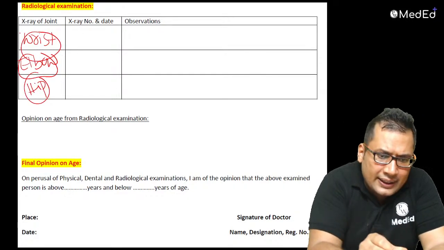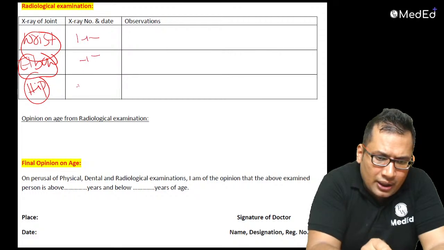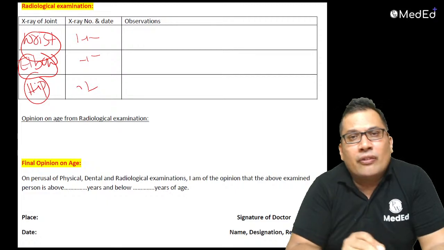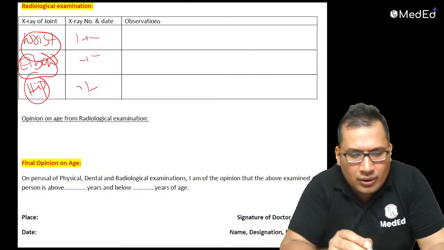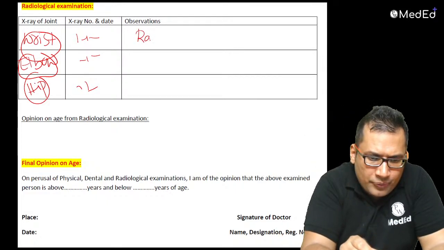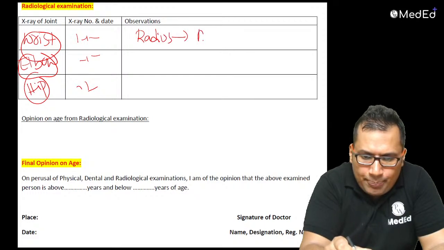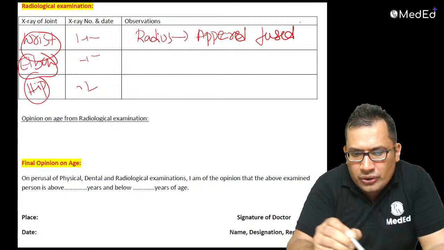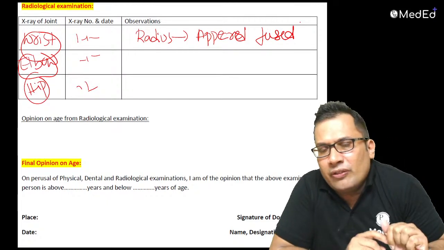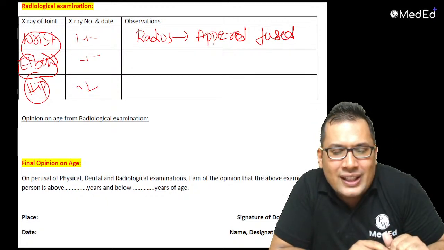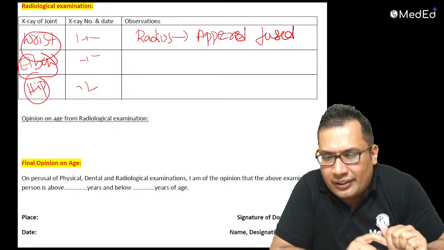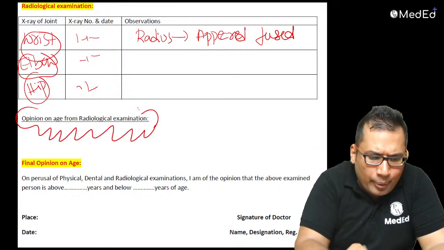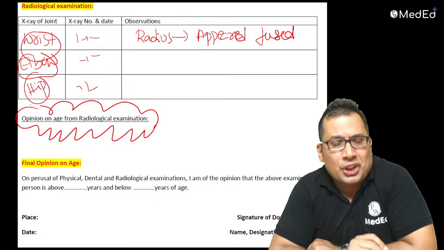And also you need to write the X-ray number, and the date. And what is the observation? For example, lower end of radius appeared and it is fused, something like that. When is the lower end of radius going to appear? At 2 years. When is it going to fuse? At the age of 18 years. And also you need to give an opinion based on the radiological examination.